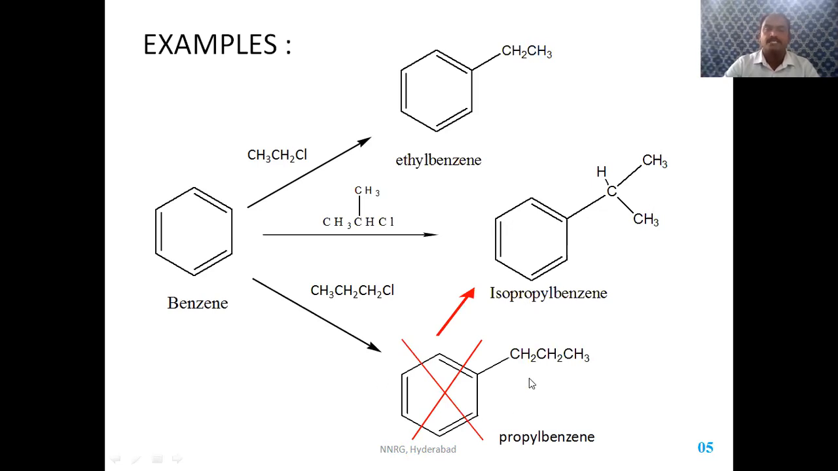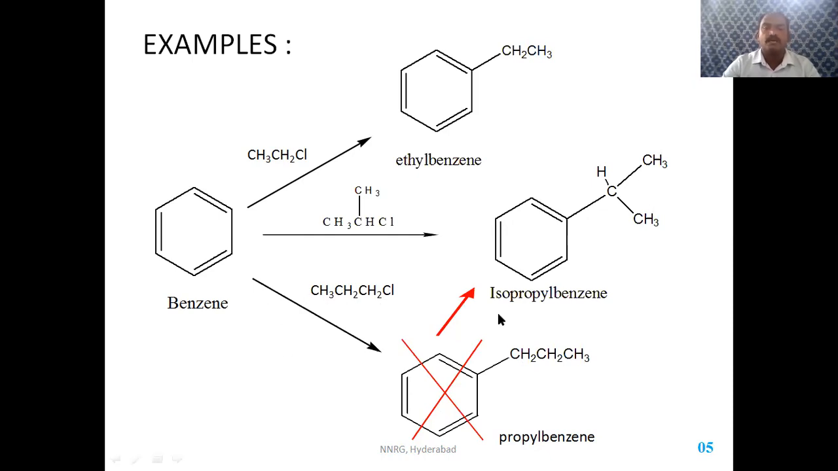Because there is a limitation here. Friedel-Crafts alkylation will not give rise to propyl benzene, or butyl benzene, pentyl benzene, hexyl benzene. No, that product is not formed because there is a limitation. Rearrangement takes place in this carbonium ion. We know that there is a stability order of carbonium ions. Primary carbonium ion is least stable, then secondary, and the most stable carbonium ion is tertiary. So there is a limitation.